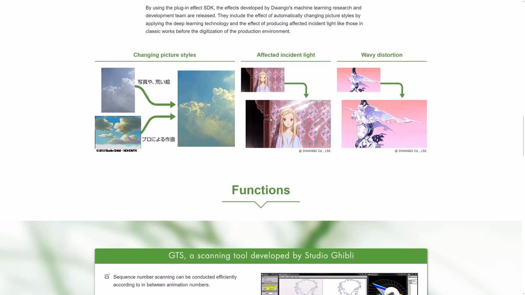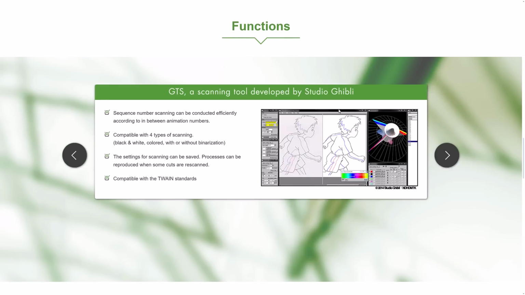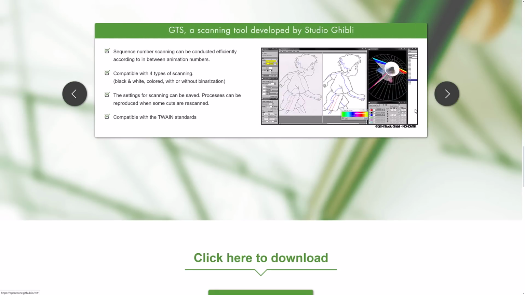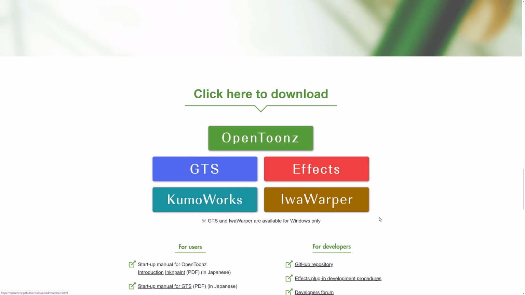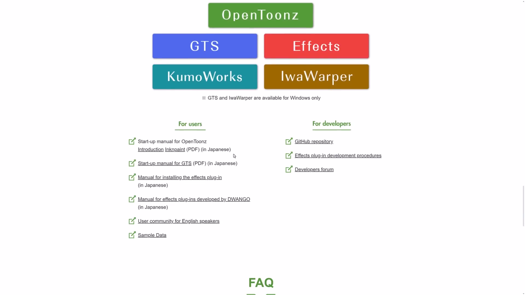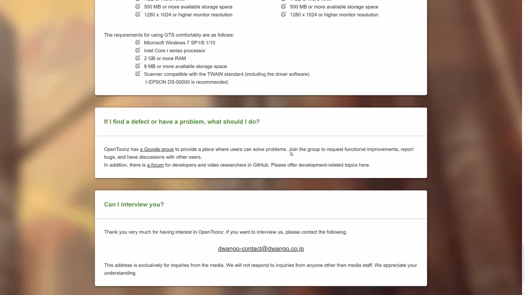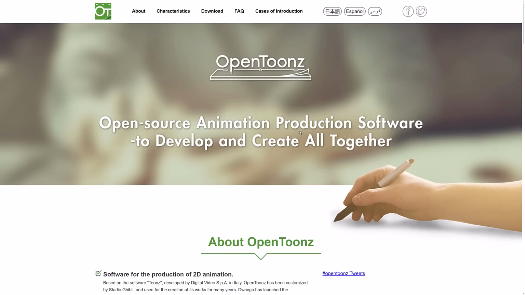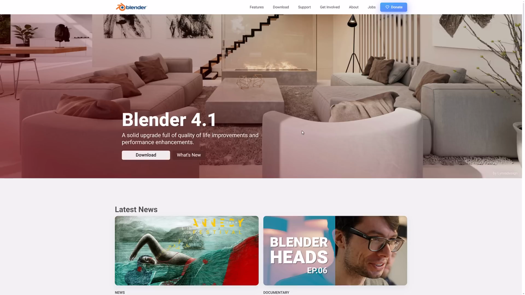If you're doing inking and drawing and animation, this is basically battle-tested software. They used it for feature films. It is available for direct free download if you want to go ahead and check that one out. It is for Mac and Windows. I don't believe Linux. Yeah, so Windows and Mac OS only. Unfortunately, when it comes to Adobe alternatives, Linux users are often kind of left out.